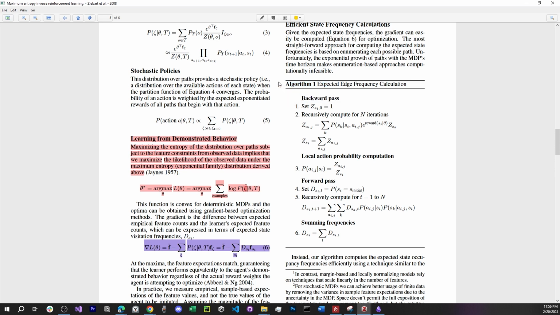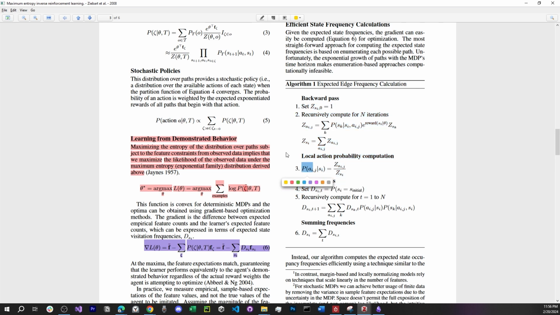The algorithm is basically like this. We initiate a theta, an initial parameter for our reward function. And then based on that reward function, we try to reach a policy, which is this backward pass. We can either use a regular method like value iteration, imagine it as a normal RL problem: I have an initial theta, I run a normal value iteration on that theta, and then reach a policy. Or we can use this partition function approach in order to reach our policy.